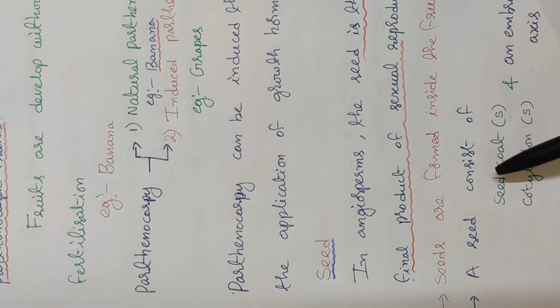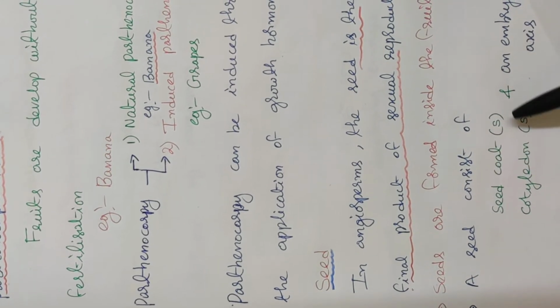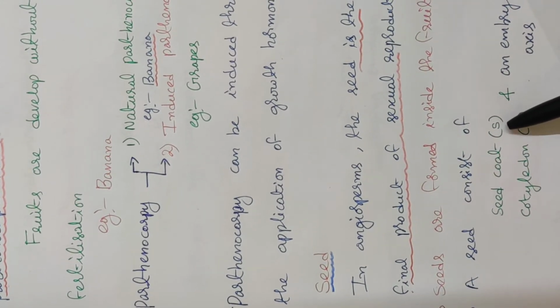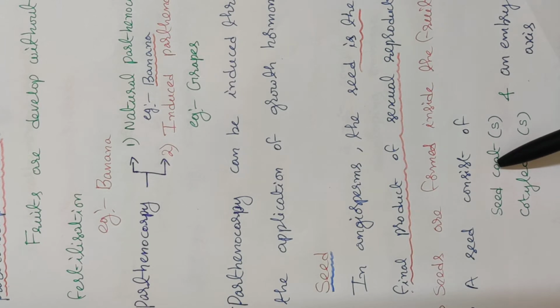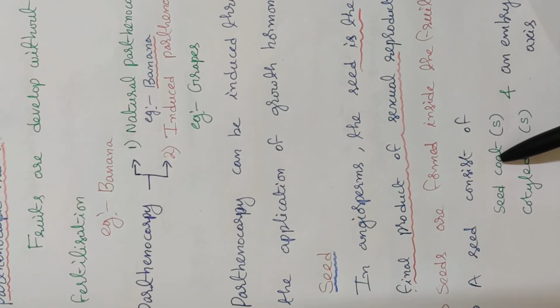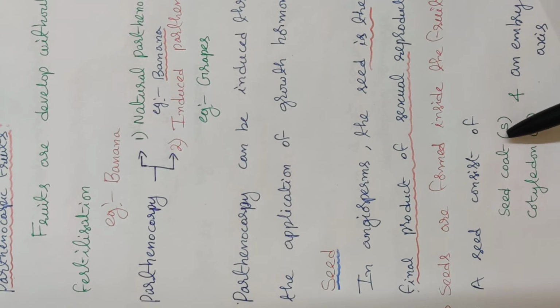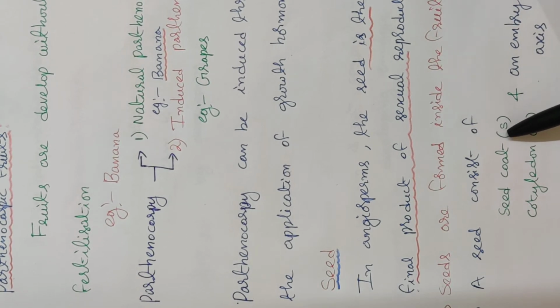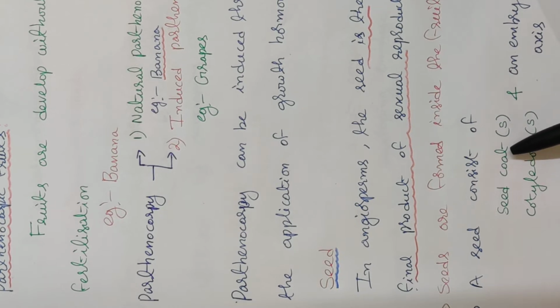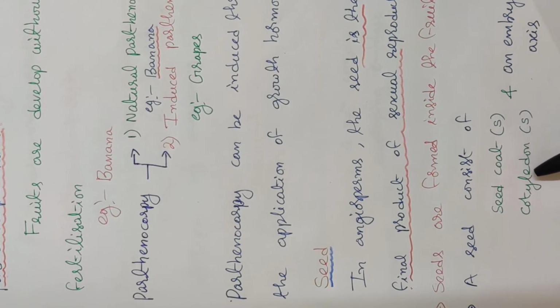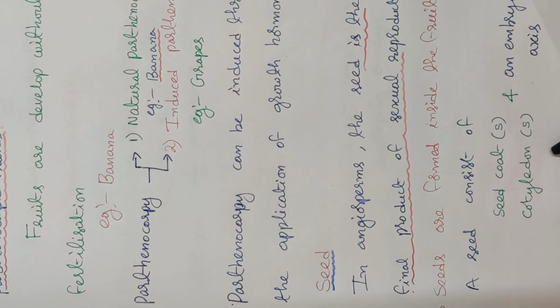A seed consists of seed coats. In some plant species, only one seed coat is present, whereas in some plant species, two seed coats are present. That is, the number of seed coats varies. The number of cotyledons also varies.